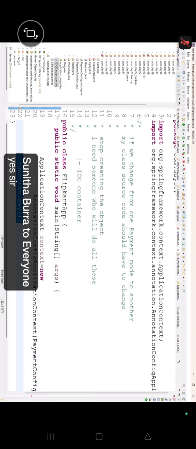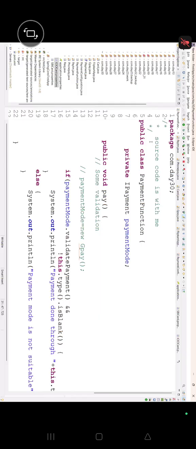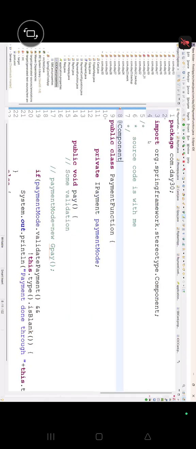Now all the source code classes are completed. Everybody concentrate. Now I have one class which has the source code. How to make this a bean definition? @Component. How to write this autowire, guys? Any place you can write it, but setter is the recommended one right now. So can I write it as autowire or not? Yes, I can.